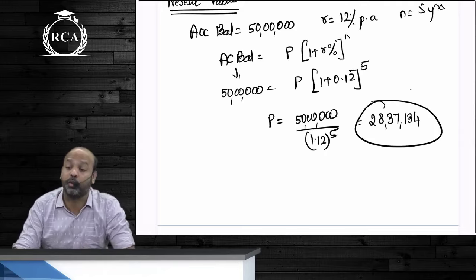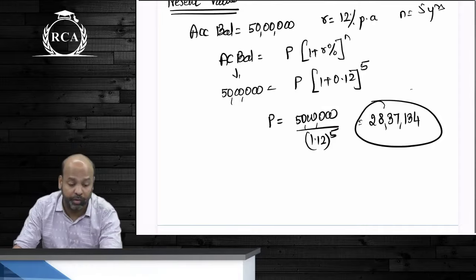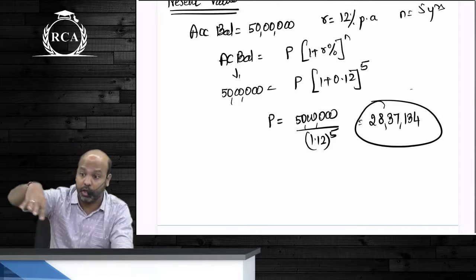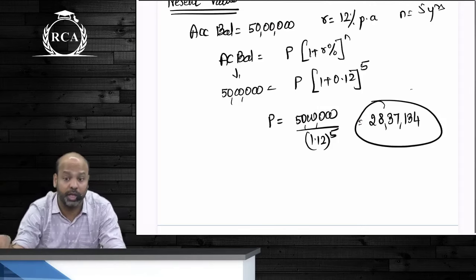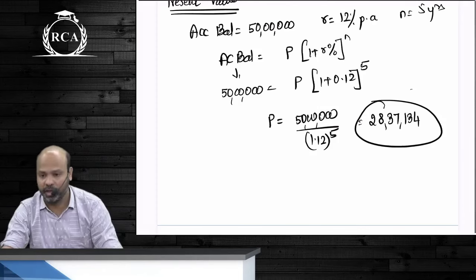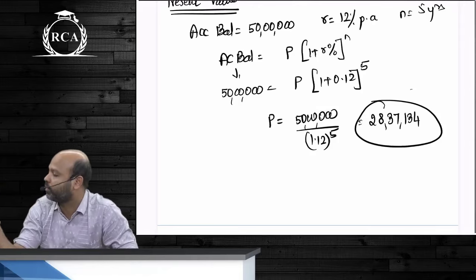I will either have to compute present values, or I will have to compute accumulated balances. We never compute accumulated balances. We always prefer computing present values. If you want to define the value of any security, value of any commodity, you will not talk about the value in future value terms. You will always want to express value as on the current date, present value. That is why, prima facie, every technique that we have will be based on present values only. It will not be based on accumulated balances.